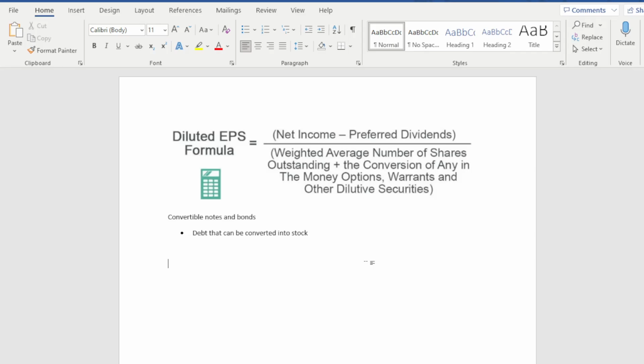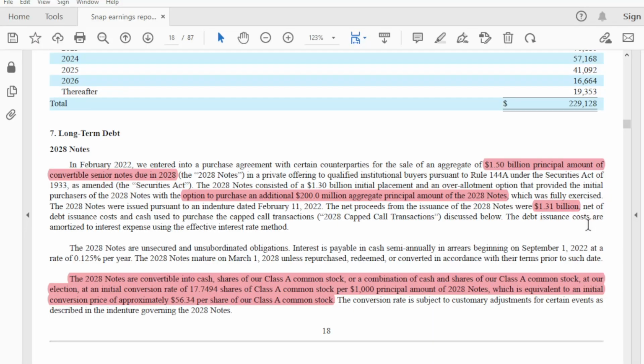Hey everybody, so this is the third and final video of my diluted earnings per share series, and we're going to talk about convertible notes and bonds. So let's just start with what they are. Well, it's basically just debt that can be converted into stock. So we're going to take a look at Snapchat to go over an example of this.